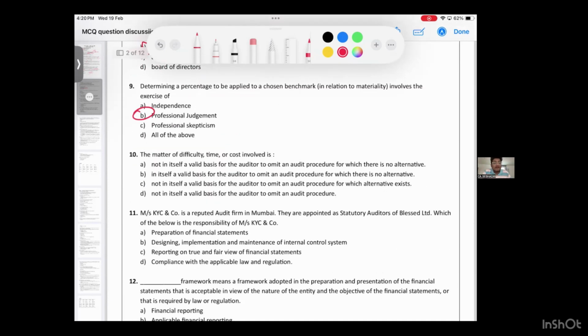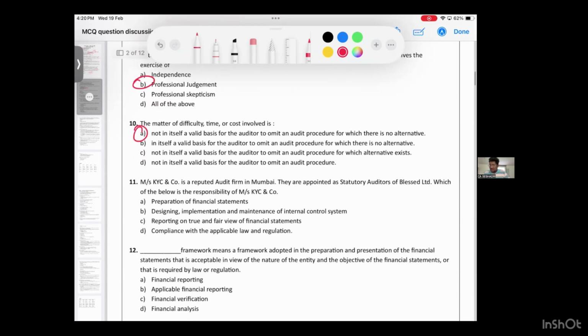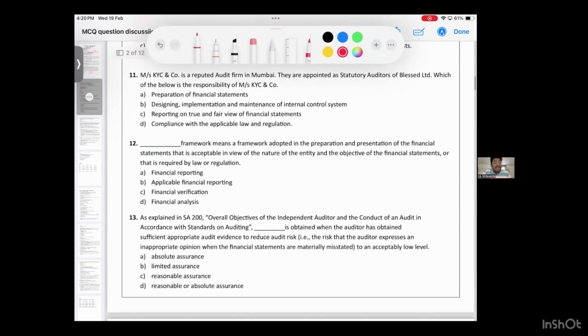10th question, the matter of difficulty, time or cost involved. This we have already learned. 10A, repeated question. 11th question, Mrs. KYC and Co. is a reputed audit firm in Mumbai. They are appointed as statutory auditors of Blessed Limited. Which of the following is the responsibility of Mrs. KYC and Co.?